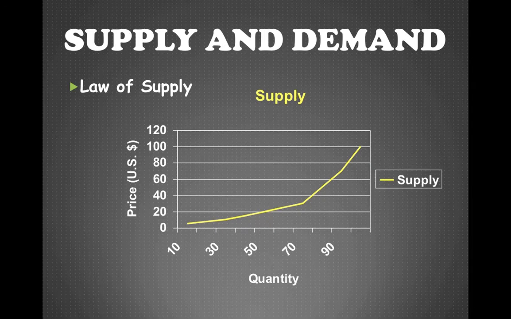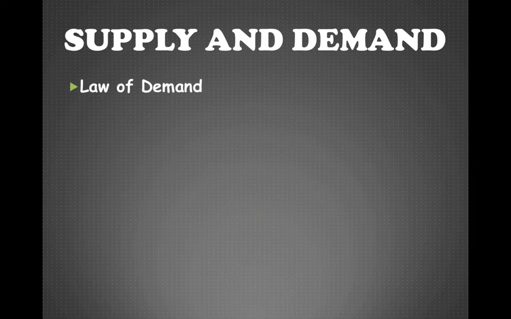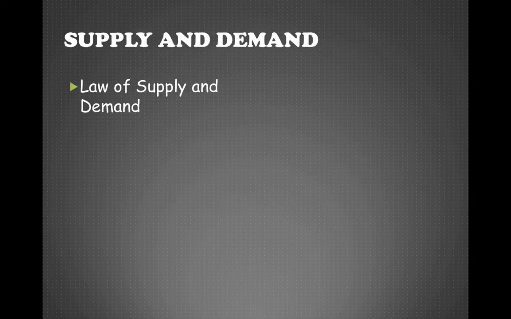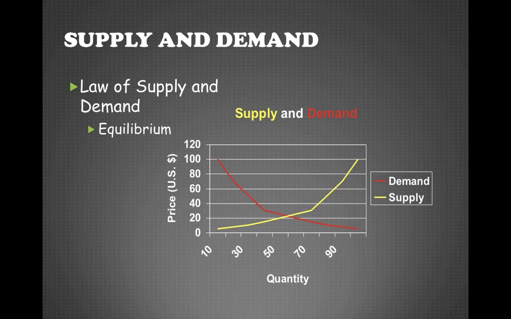And it's cheaper, you don't really want to provide that much of it because you won't make as much money. But demand, of course, is the opposite. The demand is much higher when a product is much cheaper. And then whenever a product becomes more expensive, the demand for that product is quite a bit lower. And so the goal in a market economy, as far as setting prices, is to find equilibrium. So find the point where supply and demand on the chart cross each other, and that's where you price products at.